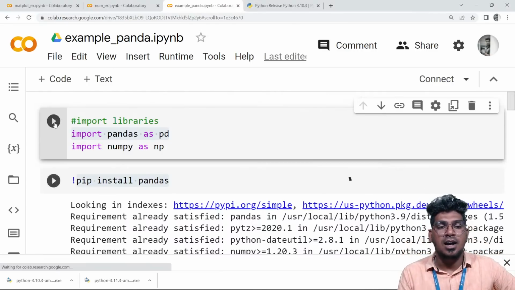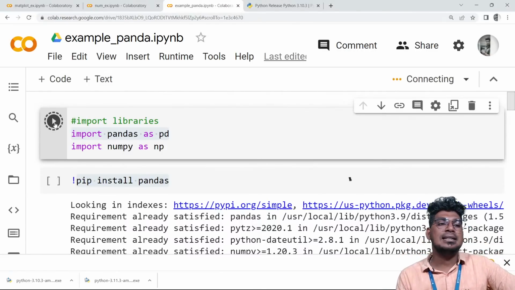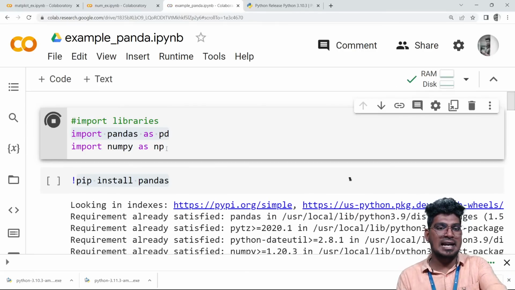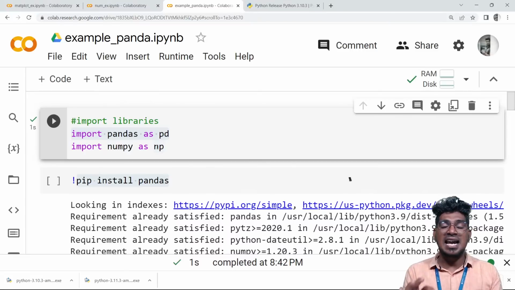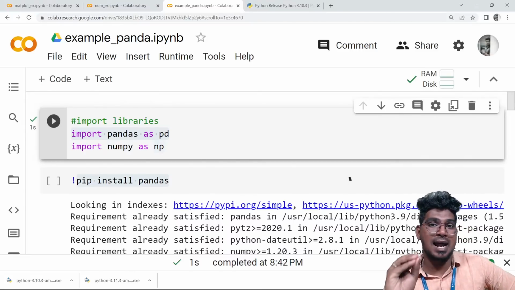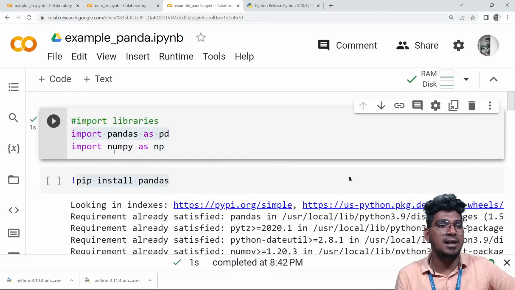First, import this particular necessary library here, that is Pandas. Then NumPy is also sometimes needed, so that is the reason I have to import this one. And I will explain one by one in a very deep way. So you have to understand very clearly, because Pandas is the most important library here, right?